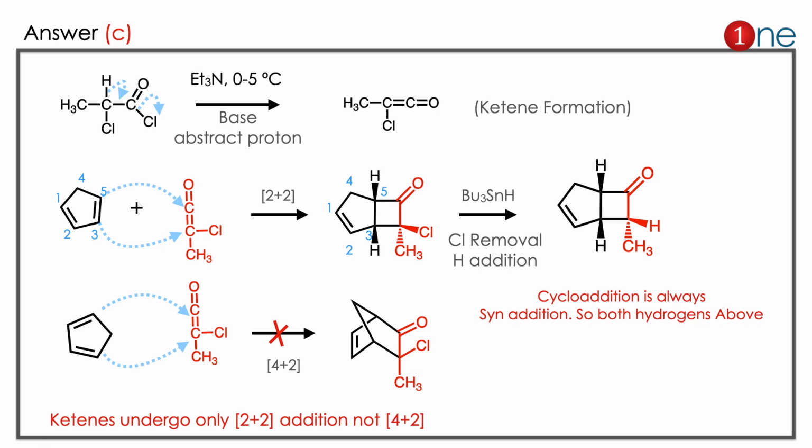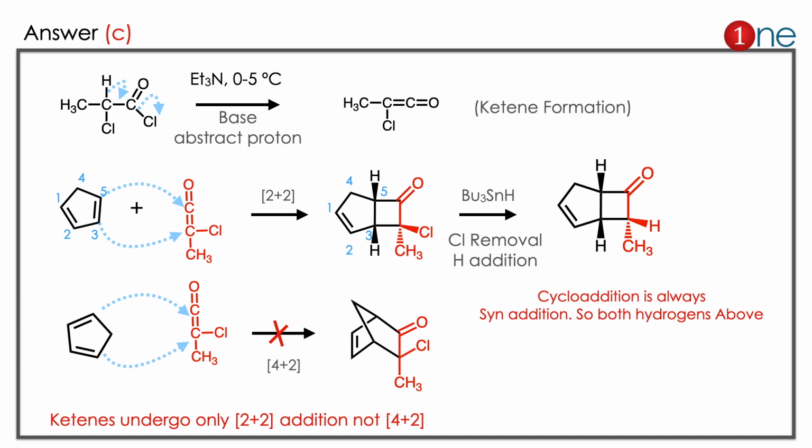But the ketene has a very peculiar property. It will always undergo 2 plus 2 cycloaddition. Even though the possibility of 4 plus 2 is there, it will not occur in the ketene. So 2 plus 2 addition occurs there, the direct combination. Here you have to know the position of hydrogen. The hydrogen will be above the plane because the addition is syn addition. Both hydrogens can go above or below, but it should be syn. So here they go above.